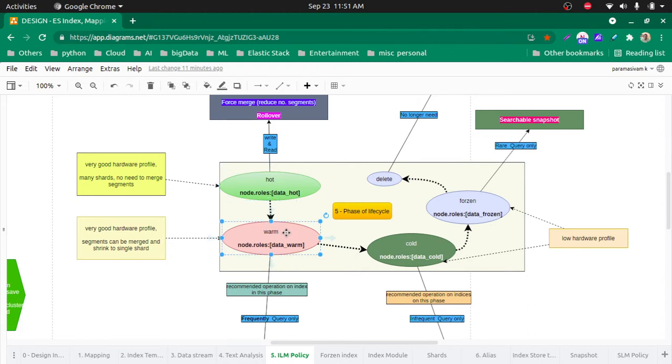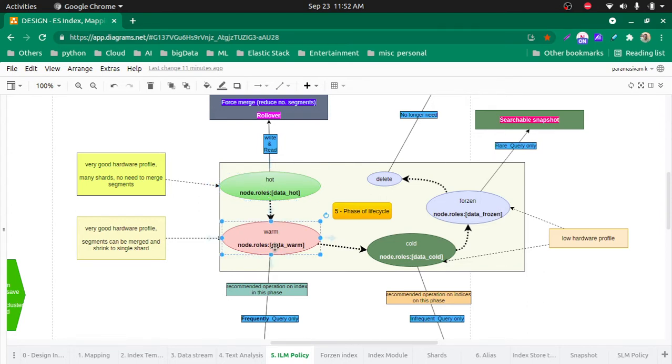So this also should have a very good hardware profile. But what are the advantages? In the hot tier, the indexes will have more than one shard, let's say 5 shards, or 5 shards with 1 replica, something like that. And there will be many segments, right? In the warm node we can have read-only, right?